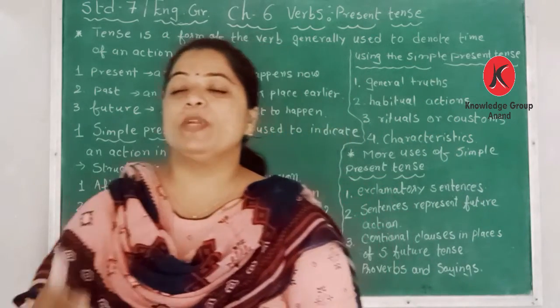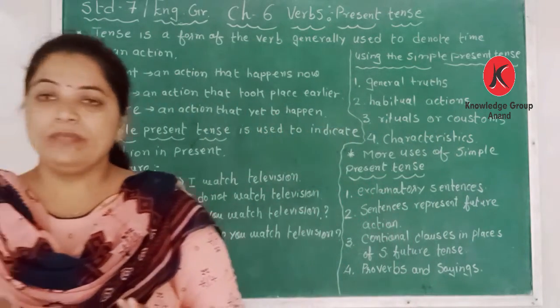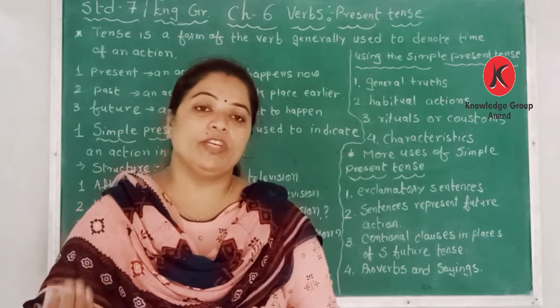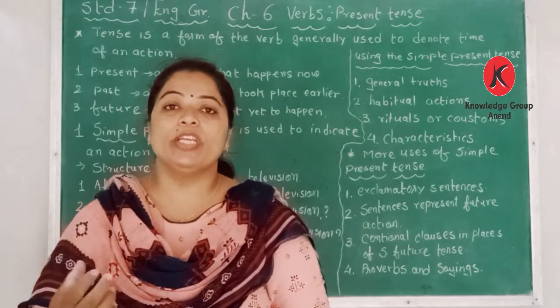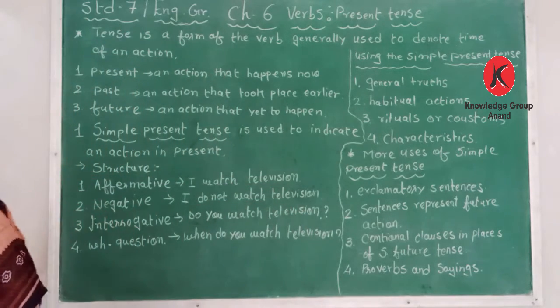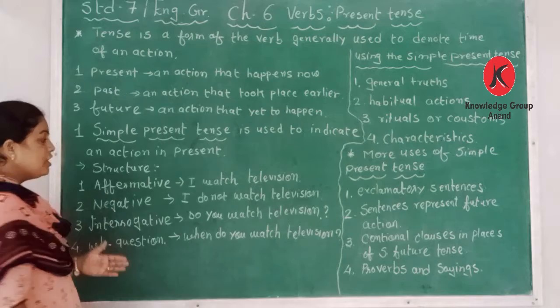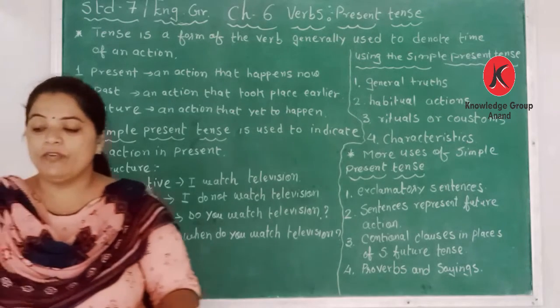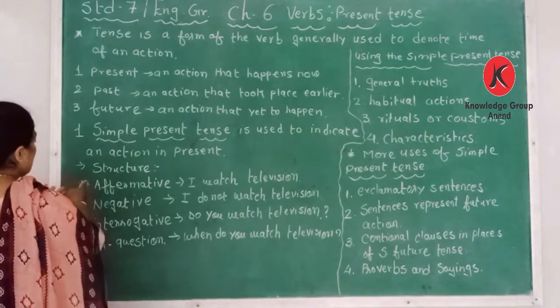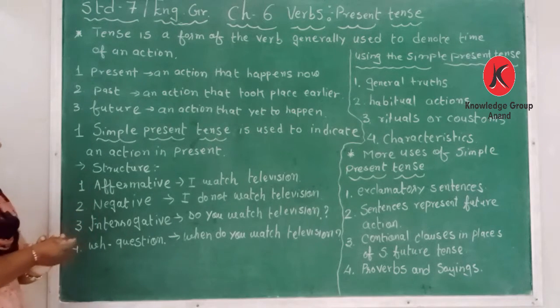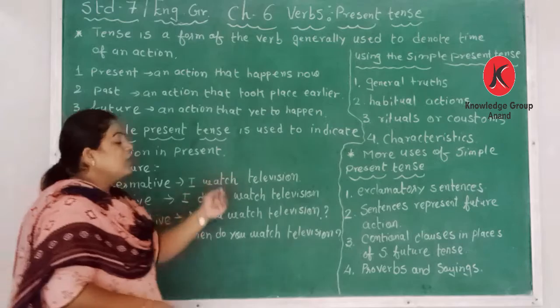And in this present tense we are going to learn affirmative. In affirmative we are going to form negative sentences, then interrogative and WH. So the structure of the sentence can be like that. Here, according to the table given in your textbook, I have formed a sentence. The first one is the affirmative sentence. So, I watch television.